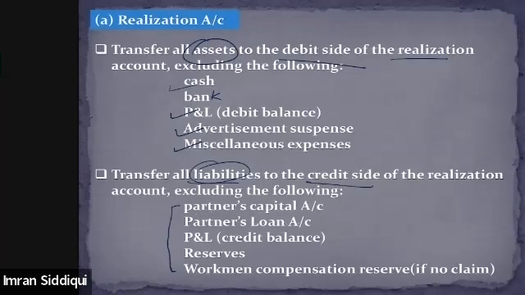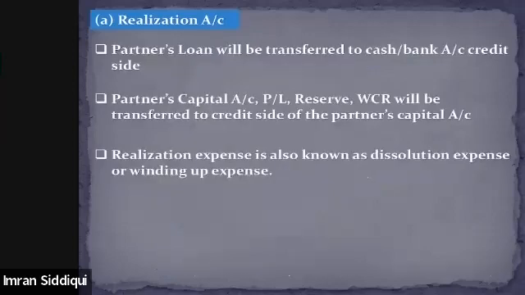Even though these are from the liability side of the balance sheet, still these items won't be transferred to the realization account. Partners capital account, partners loan account, PNL, all of these are not transferred to the realization account. However, these items will be transferred somewhere else.